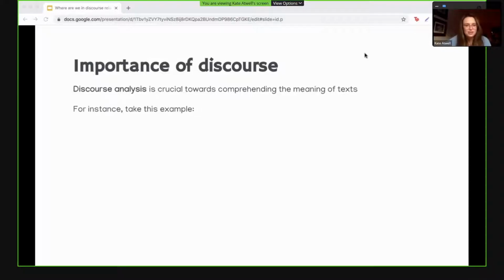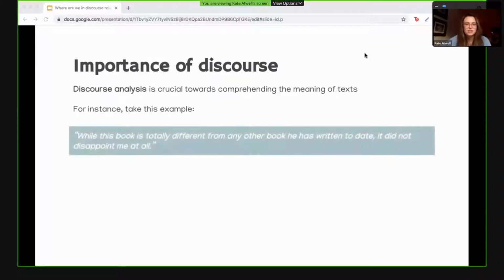So we can see this example here, which is a review. While this book is totally different from any other book he has written to date, it did not disappoint me at all. The first part of this sentence could be considered negative. The book is different from the author's previous works, which might be off-putting for fans. However, the second part of the sentence is in direct contrast to this slightly negative tone. The reviewer was not disappointed by the book.